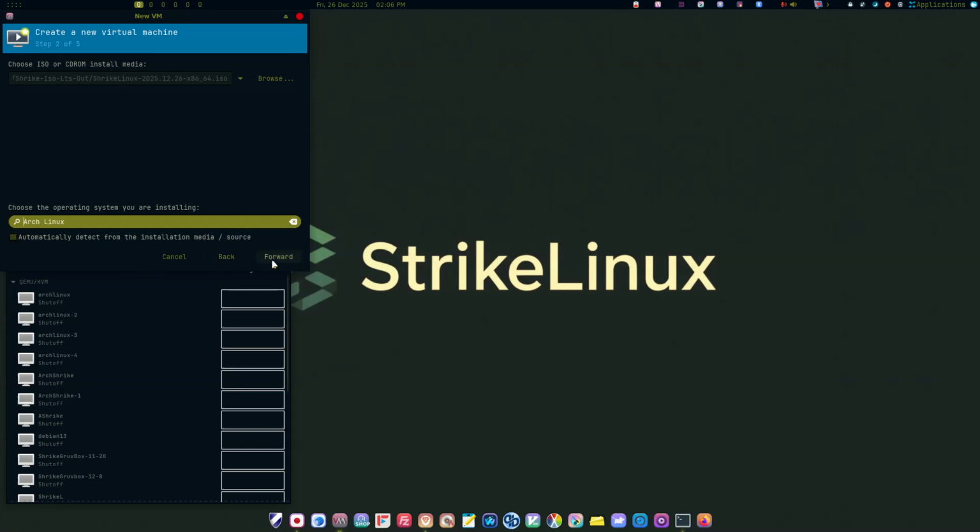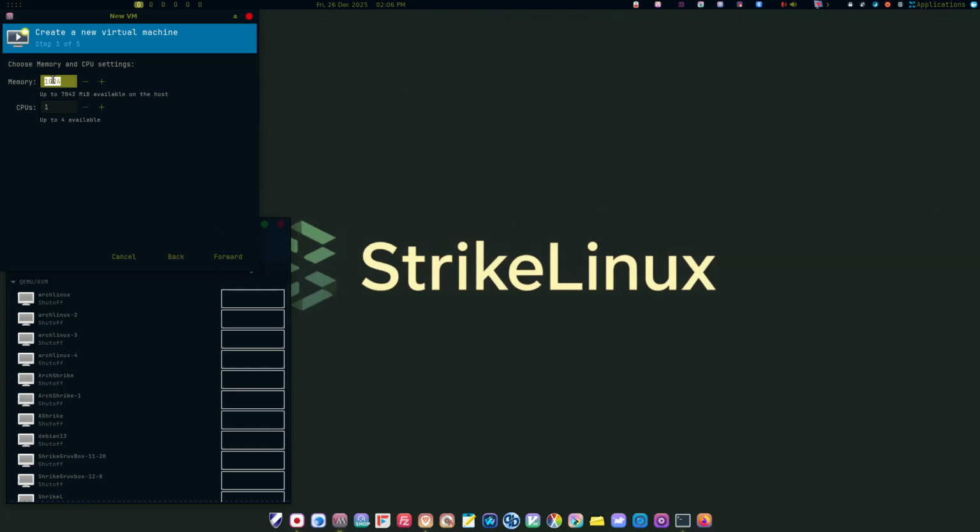And I'll give it 3 GB to CPU. Storage 40 is enough.